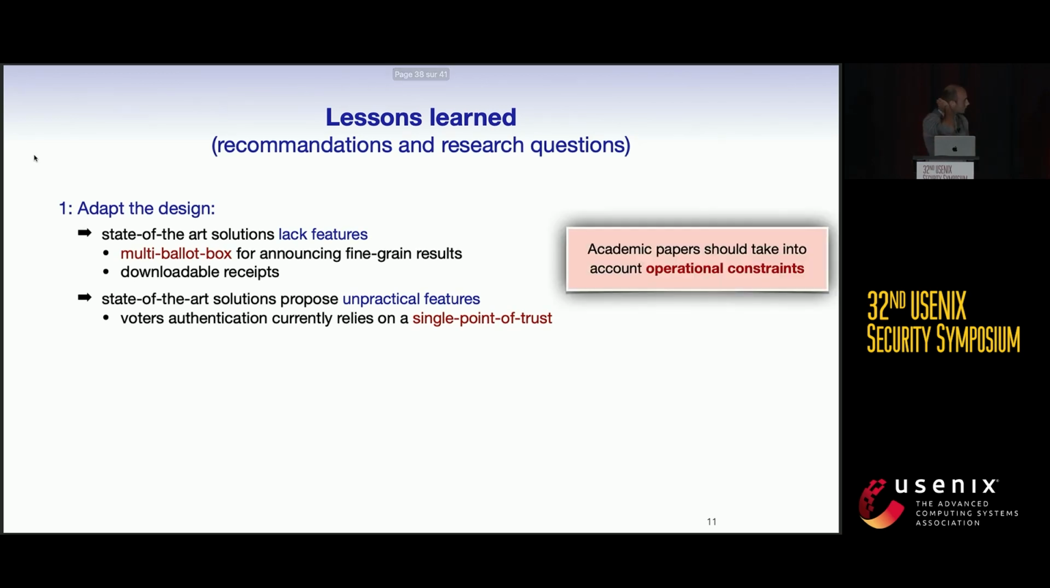So the first recommendation we can make is to push academic researchers to take into account all the operational constraints when they propose and design a new system. And this is interesting because it opens new research questions. Typically, how we can ensure voter authentication with a practical solution is still an open question.